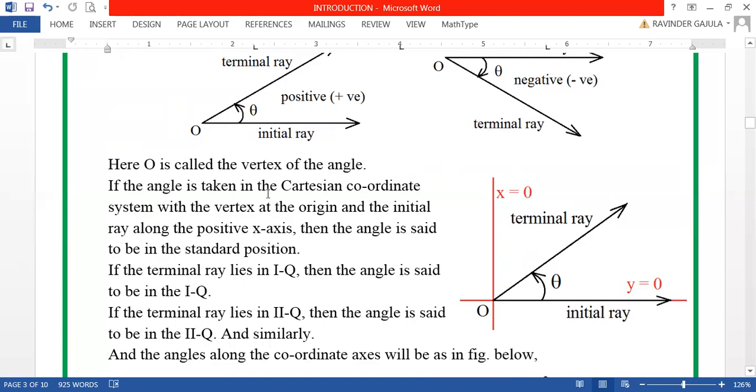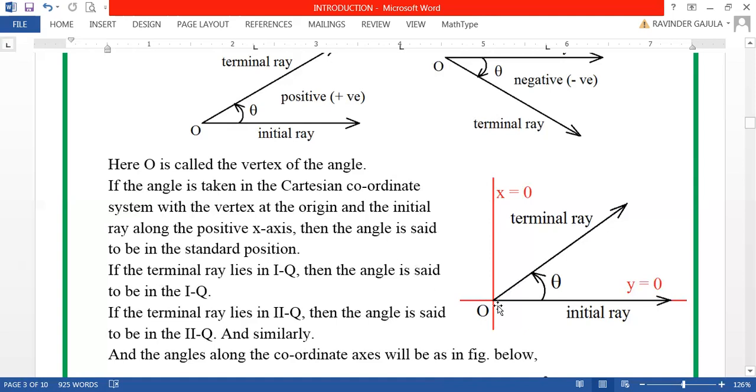If the angle is taken in the Cartesian coordinate system with the vertex at the origin and the initial ray along the positive x-axis, then the angle is said to be in the standard position, my dear friends. Here, O is called the vertex of the angle. Angle in the standard position is defined like this.